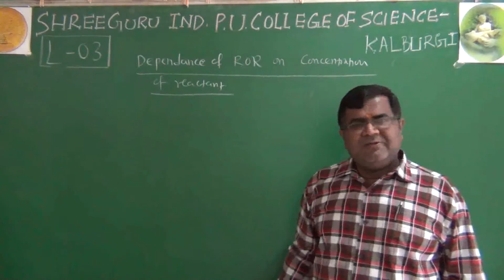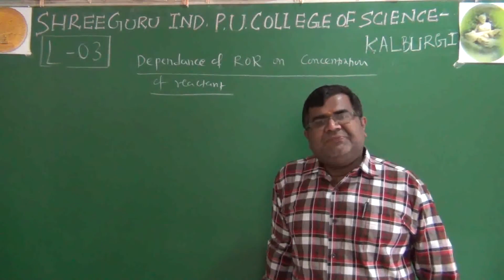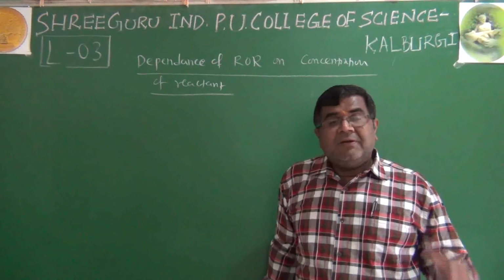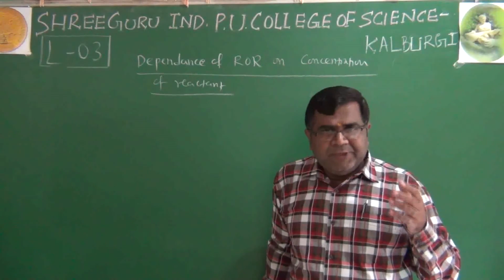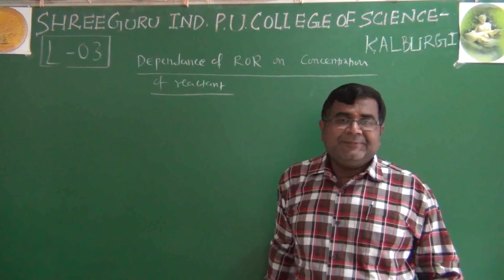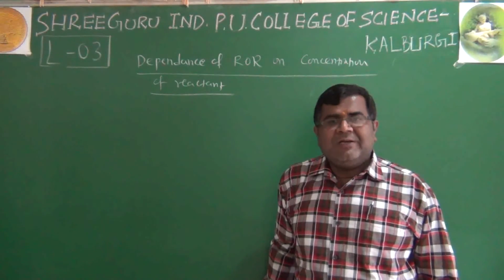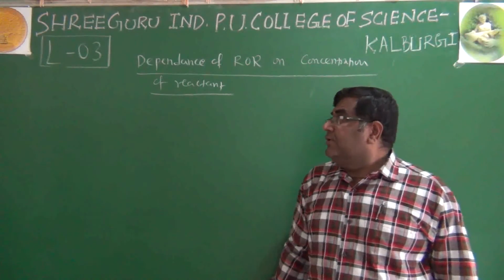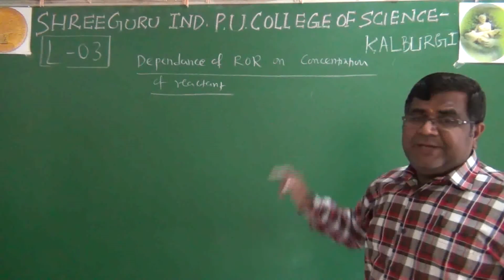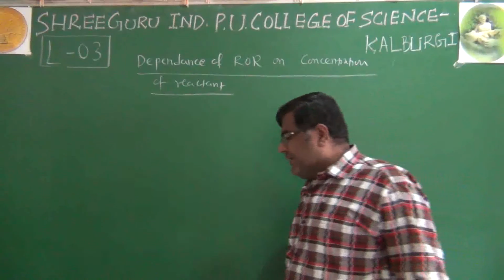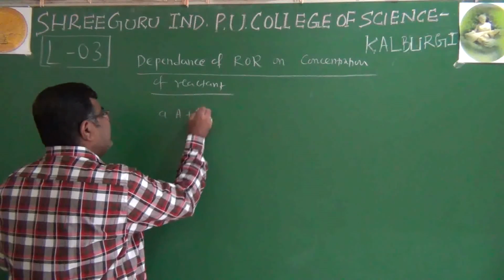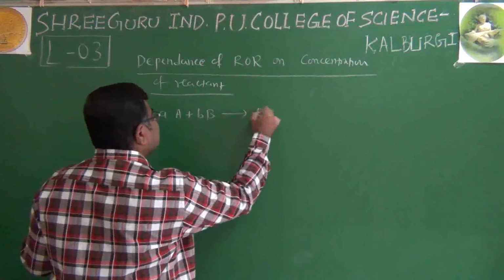We have just made one passing comment that rate of reaction increases when concentration of reactant increases. But how to look into it mathematically? How to look into it experimentally? That is important because we are learning chemical kinetics. So, dependence of rate of reaction on concentration of reactant is our next part. We'll consider a simple reaction: A plus B gives product.